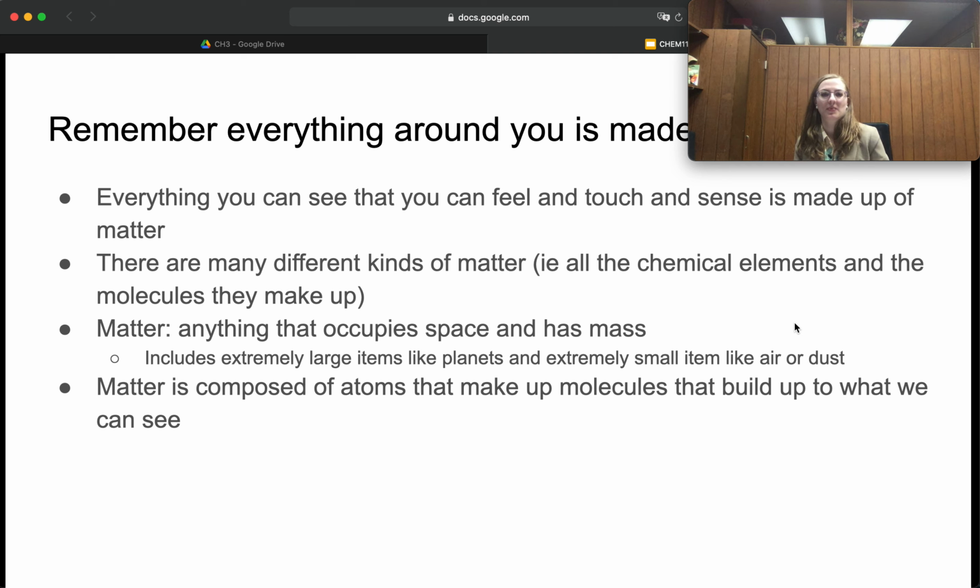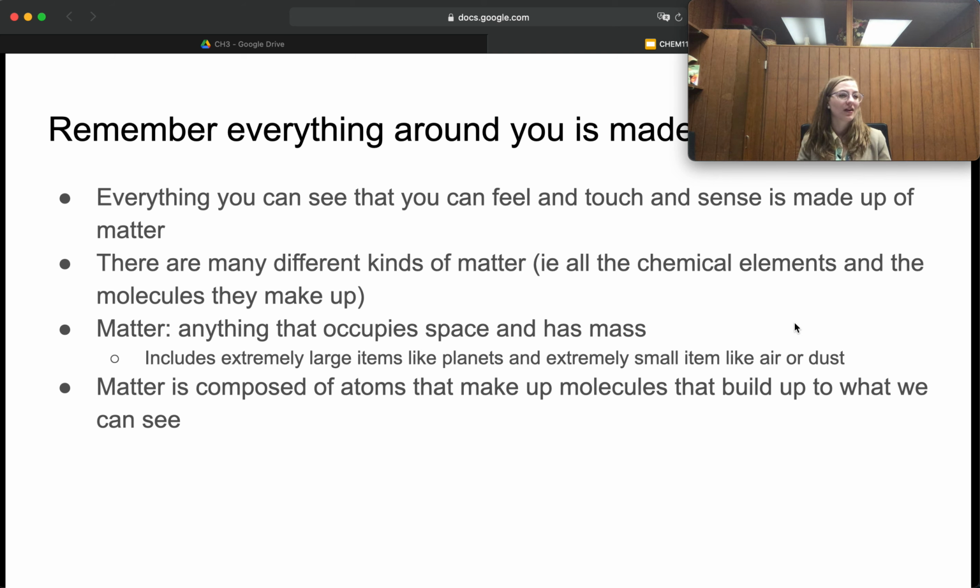Matter makes up our chemicals, so there are many different kinds of matter. So all the chemical elements, and then therefore all of the molecules that those atoms make up. And so to be more precise, matter is anything that occupies space, so it has volume and it has mass. So anything that has volume and mass is matter. You matter. You are matter.